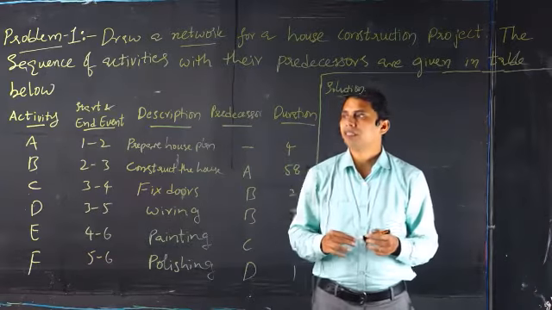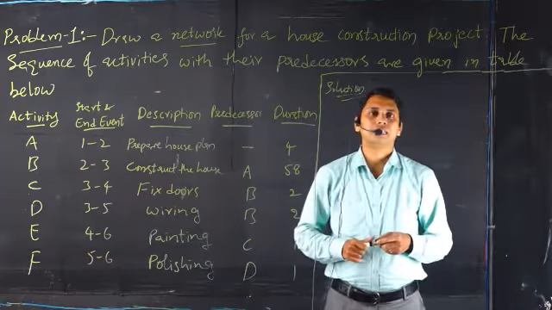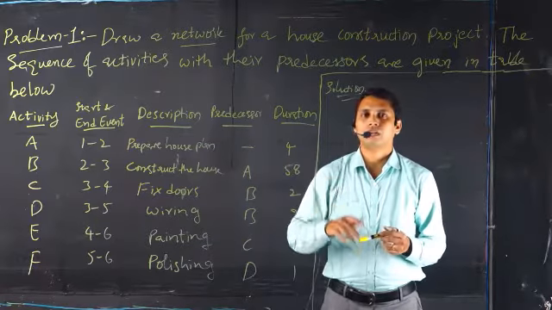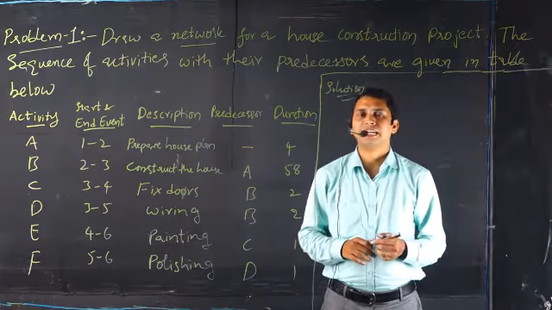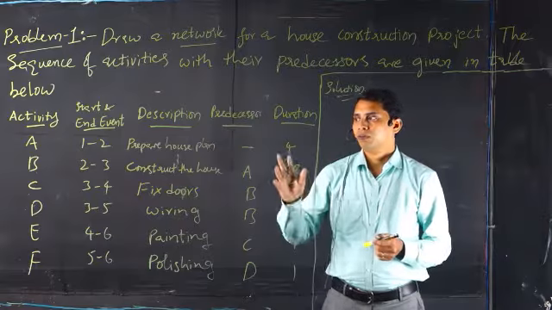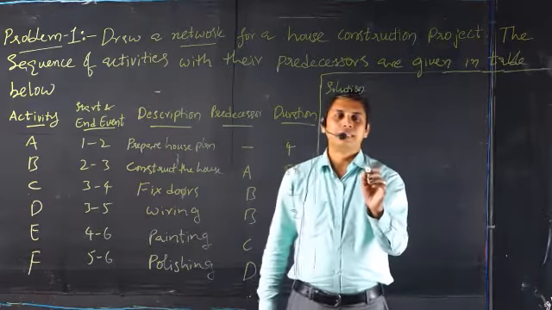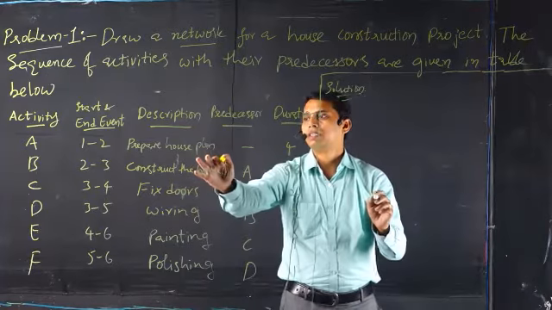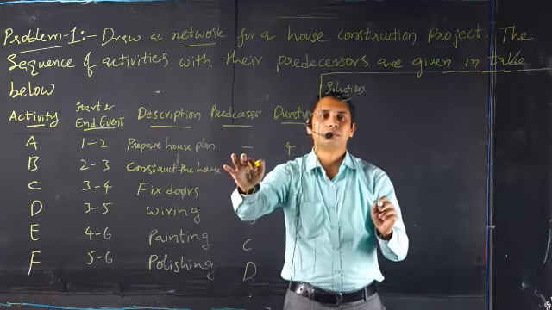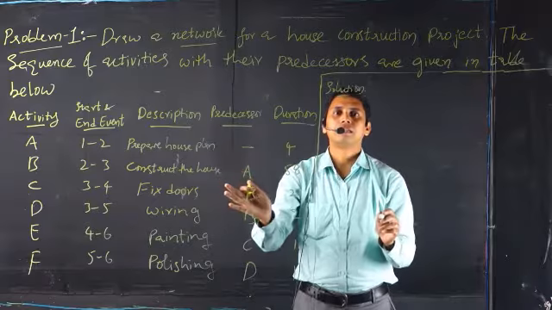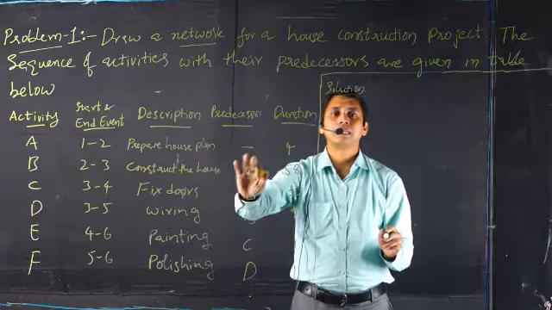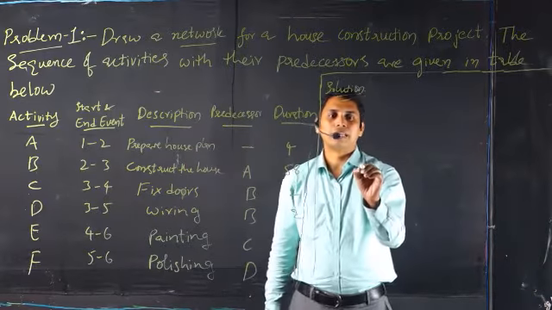Activity A, for which the start and end events are given. So 1 and 2 are the starting and ending events. Now we'll have to start with activity A, because that is the housing plan, which has no predecessor. Since there is no predecessor, what does it mean? It is nothing but an initiating activity.